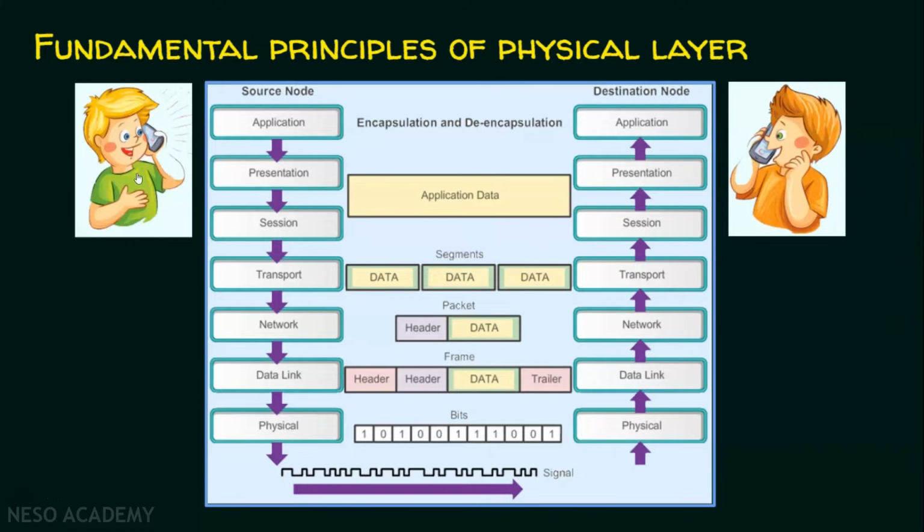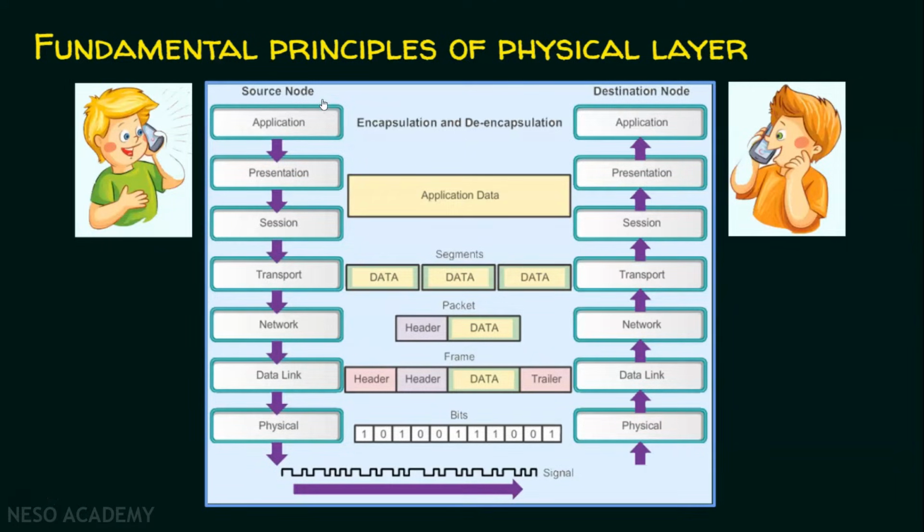It means whatever he speaks, nobody in the world except the sender and receiver can understand what data is being communicated between them. And then it goes to the session layer. So far, whatever is generated by the application, we call it the application data. Ultimately this data has to be converted into signals, and only these signals can be transmitted over a transmission medium. So we will see how this works.